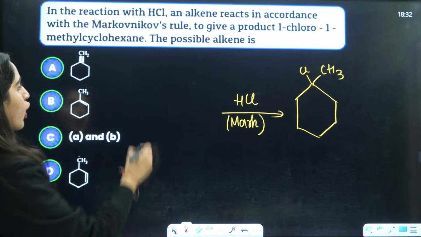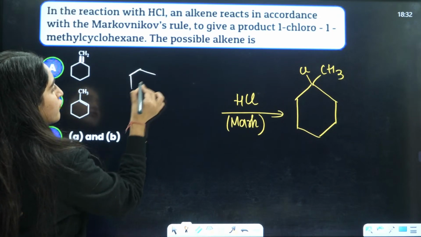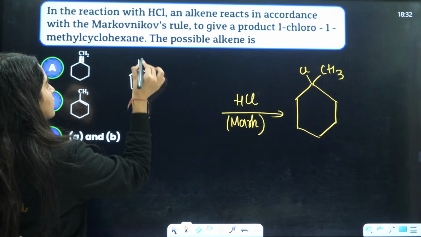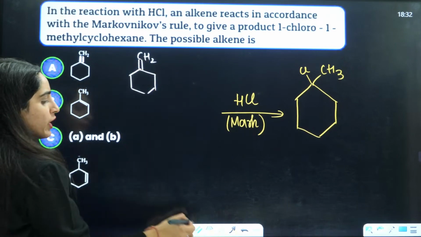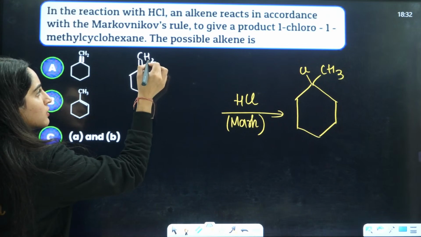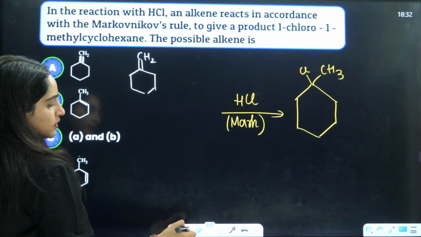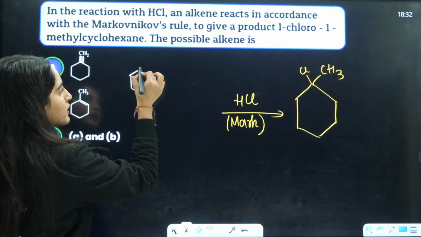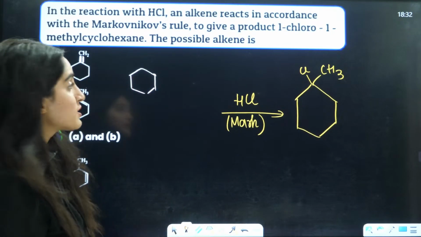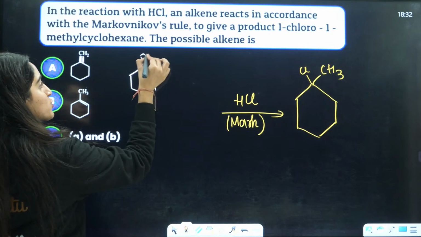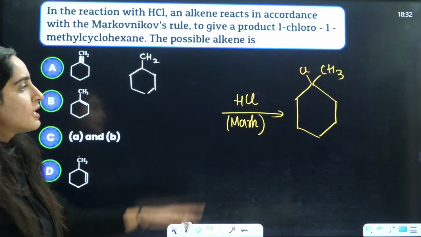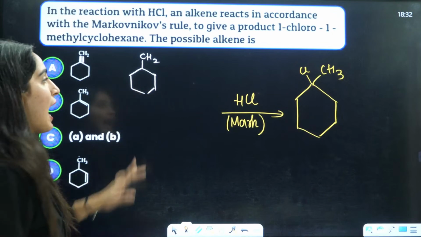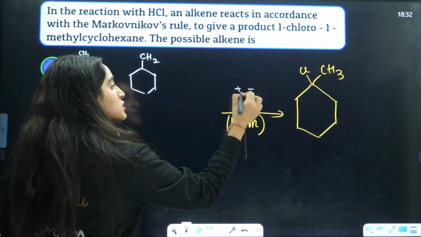So guys, if you talk about the first one, after Markovnikov addition, we know that the pi bond will break, right? The pi bond will break and Cl, that means negative, this is positive.